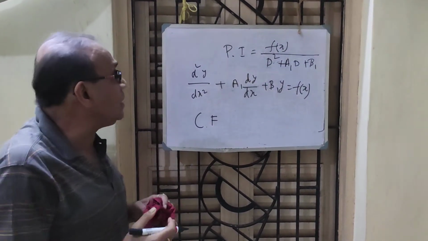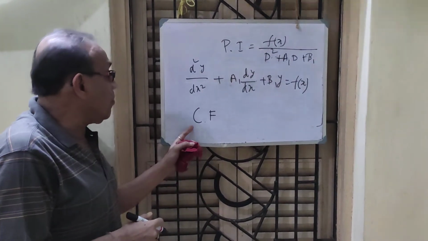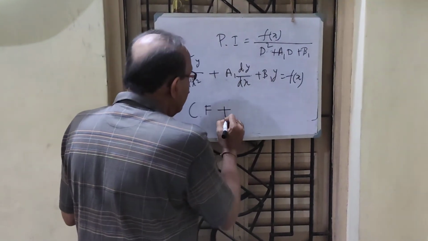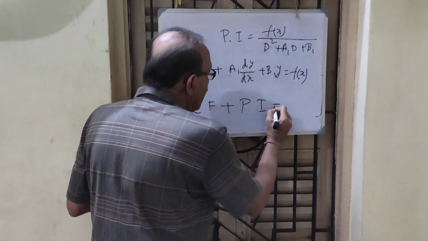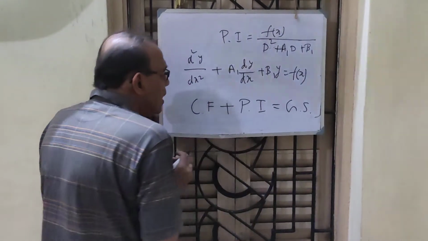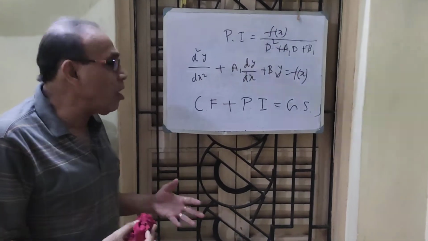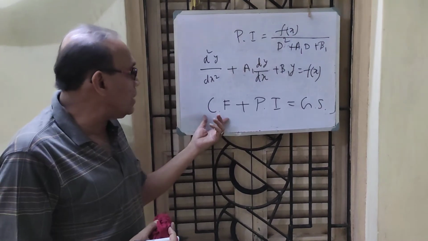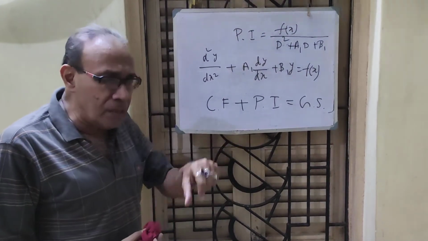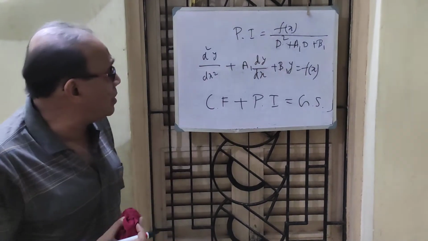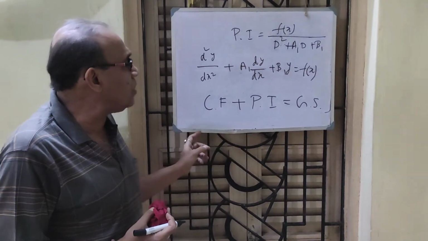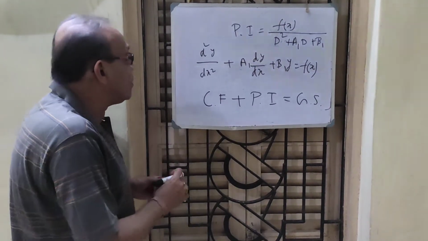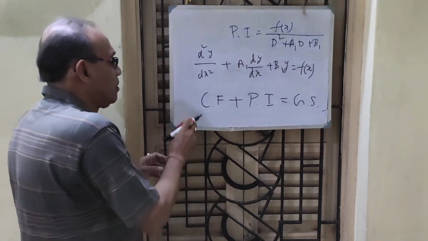Therefore, if the system is linear, and this is y1 and this is y2, then y1 plus y2 is also a solution. Therefore, complementary function plus particular integral equals general solution. This is an extremely important equation in the whole of differential equation study. This part you read in class 12. The particular integral you will read in the subject of engineering mathematics. When I add both of them, I get the general solution. This is applicable everywhere so far as my differential equation is a linear ordinary differential equation.